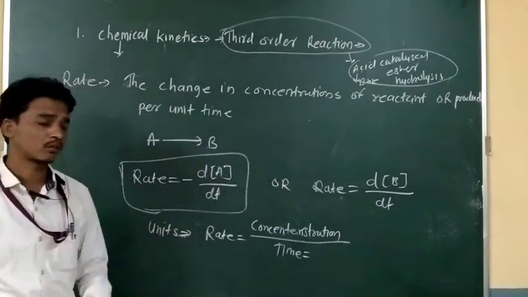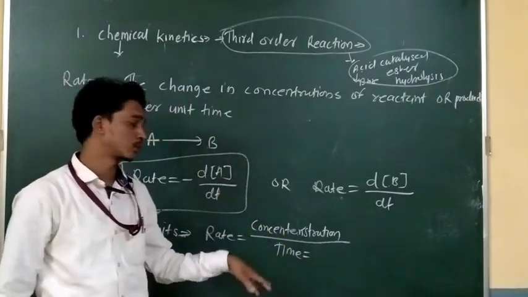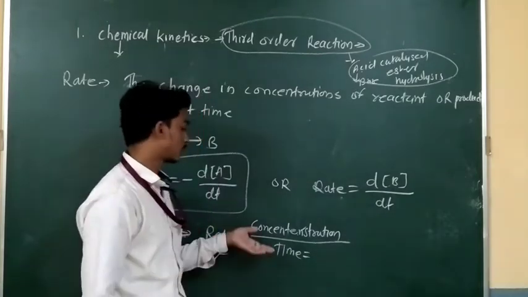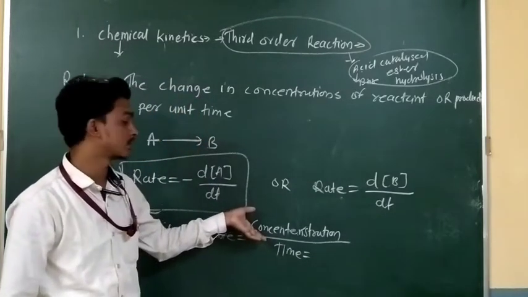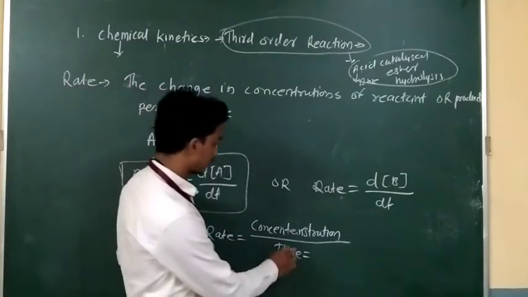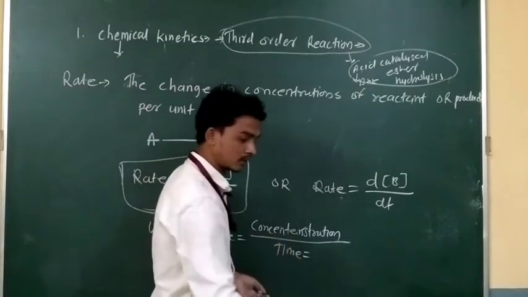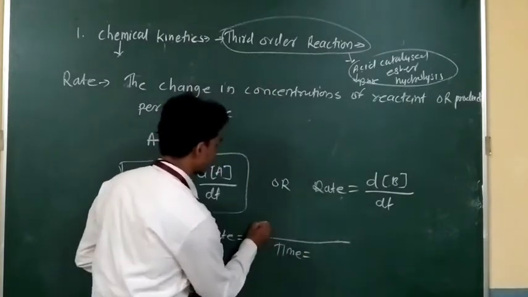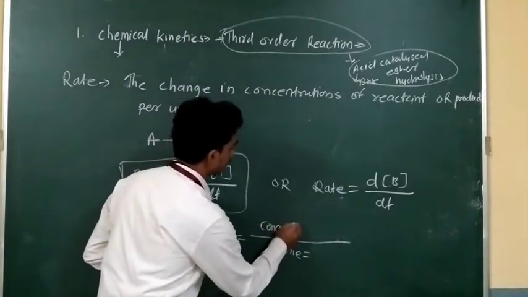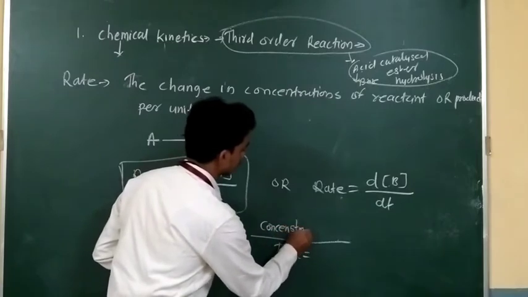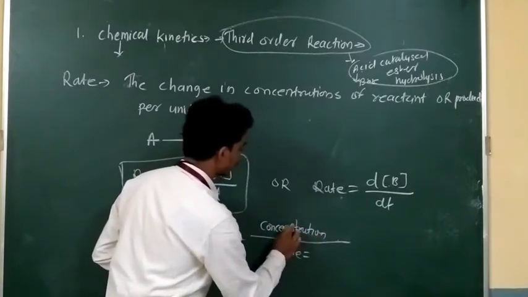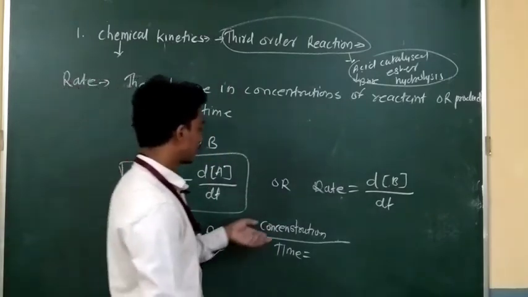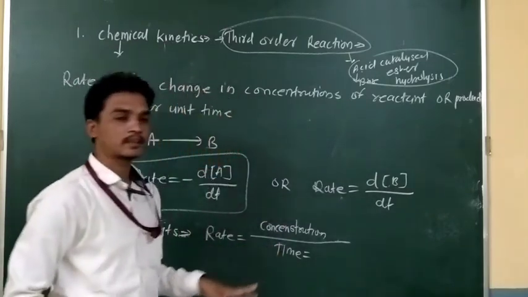As we know, there are a number of ways you can express the concentration. Just a minute, I made a spelling mistake here: concentration. Okay, so this is concentration upon time.